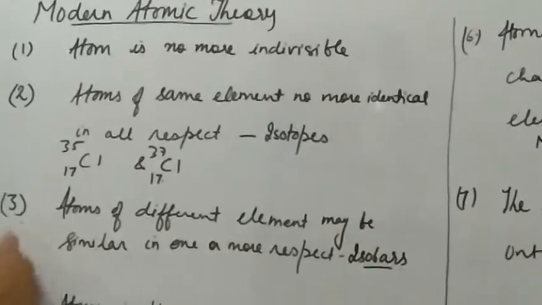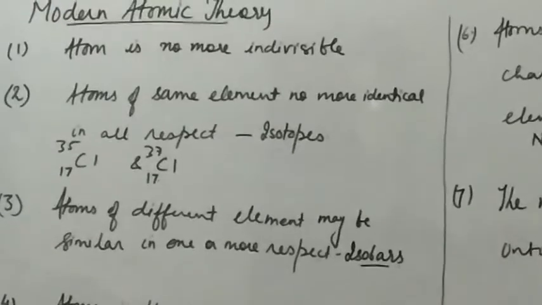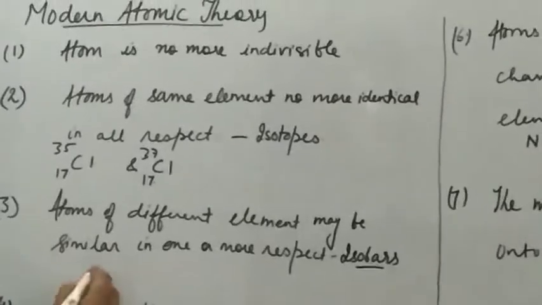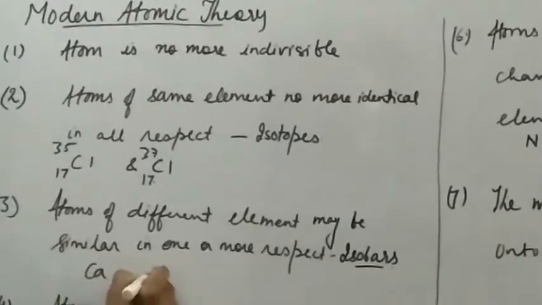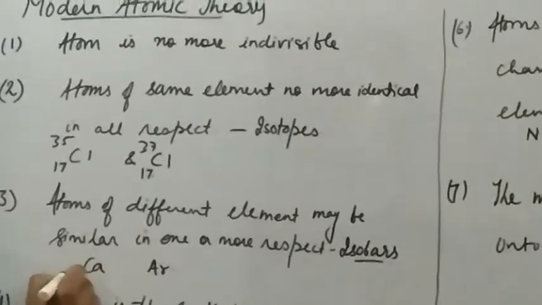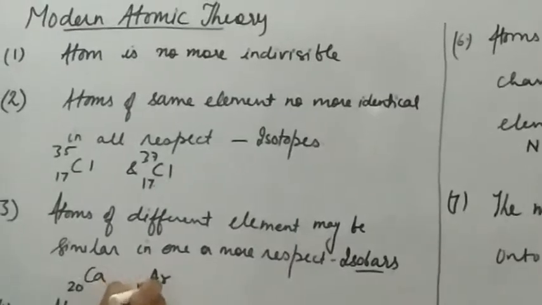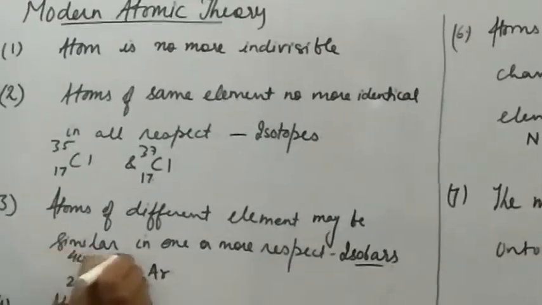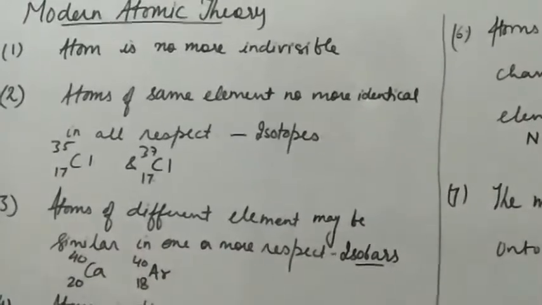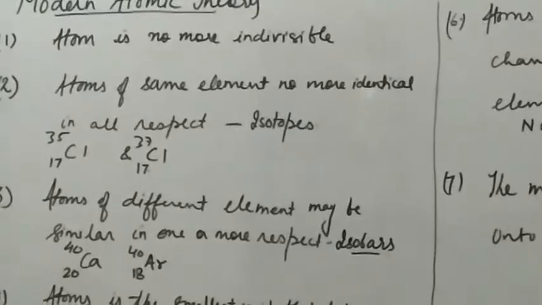Third, atoms of different elements may be similar in one or more respects. One such respect is relative atomic mass, as in isobars. Let's take calcium and argon. They have different atomic numbers, but the mass number is the same here. The relative masses of these elements are the same, though they have different atomic numbers.